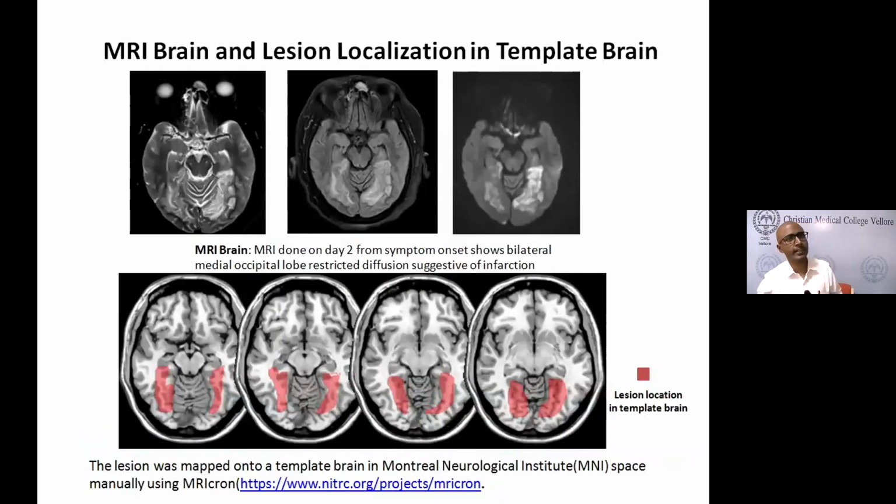We did the same thing for our color blind patient. We find that this is the lesion. It involves the inferior part of the occipital lobe, extending into the medial temporal lobe in some areas. What we did is map it onto the template brain, and here you can see how it looks in the template. The template brain is usually T1 weighted imaging with a 1 millimeter resolution.